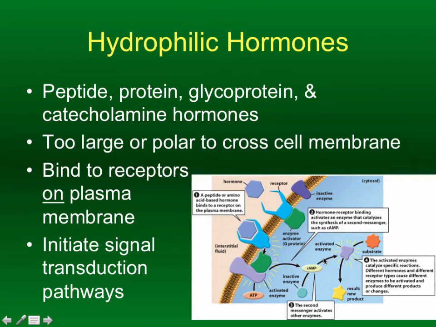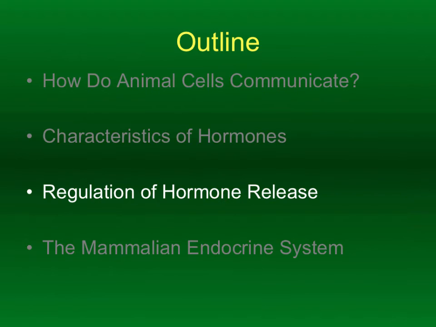It's a much more indirect route to get to where you need to go, but the overall effect here is that once the hormone is in place, we have this signaling molecule like cyclic AMP coming in, activating an enzyme, making some new product eventually, maybe some protein or some other molecule you need to respond. The signaling molecule, the enzyme, the substrate, we talked about substrates and things like that back in our chapter 4, all allow us to make some new product. And that's how the cell is going to respond to the stimulus by releasing that product.